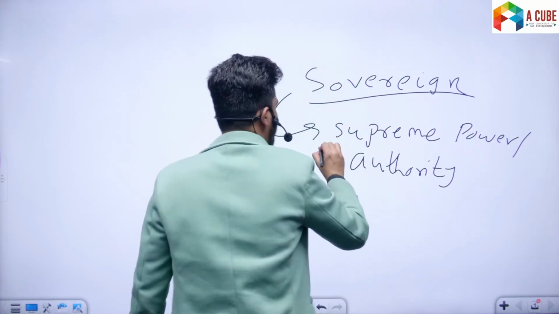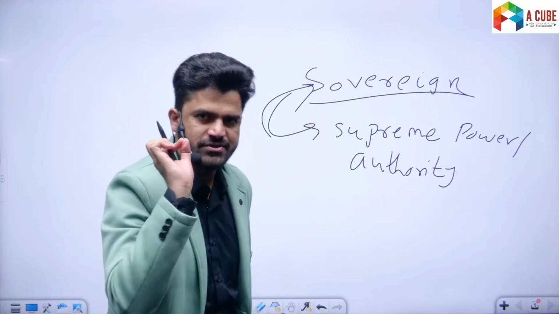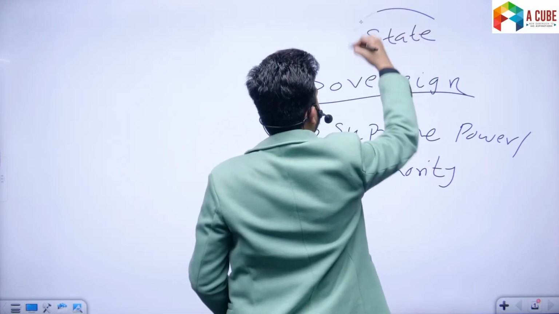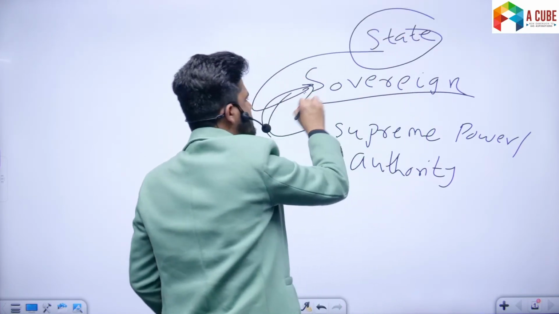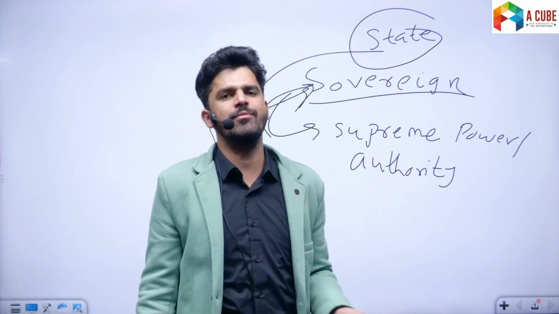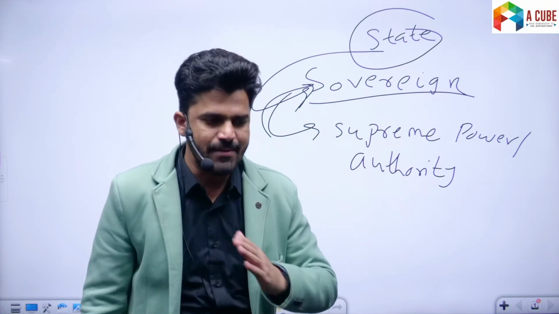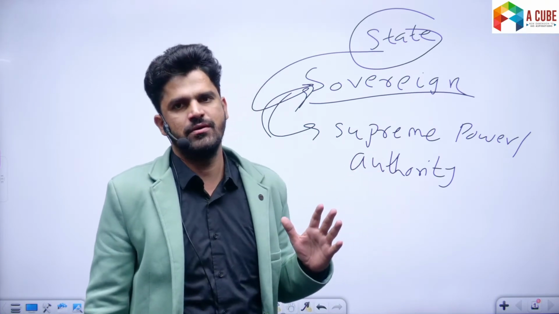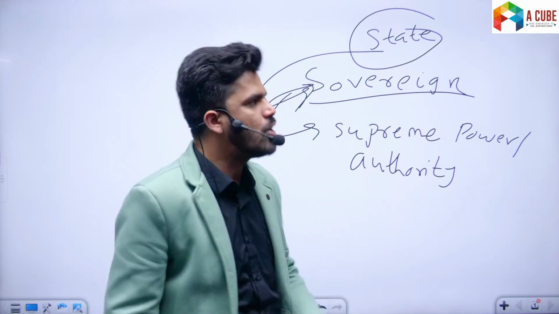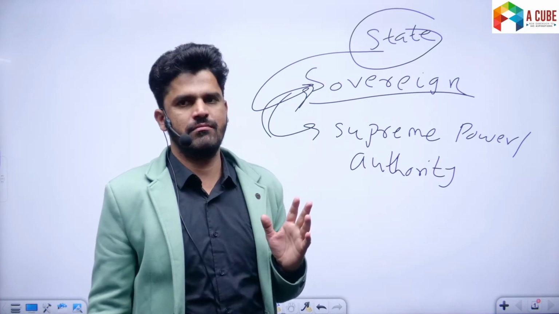So, sovereignty is an essential characteristic of the state. State cannot exist without sovereignty. A state which is not sovereign cannot be called a state itself. Sovereignty is an inseparable part of the state. Sovereignty is the most defining and the most important characteristic of the state.